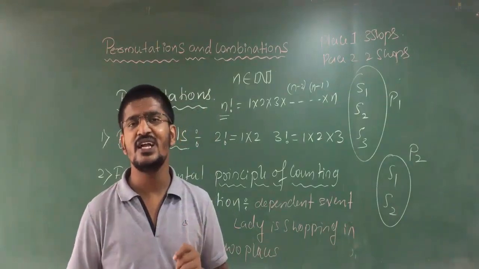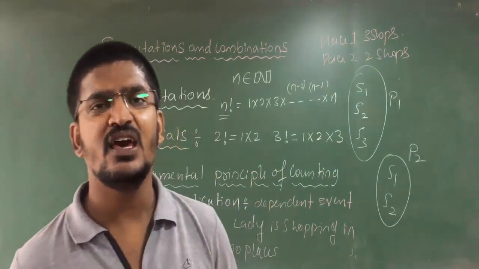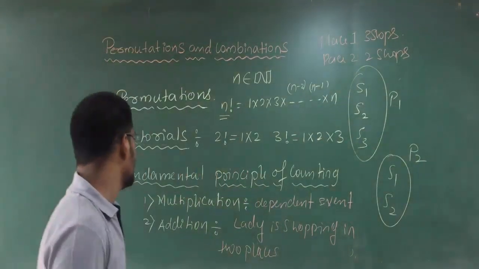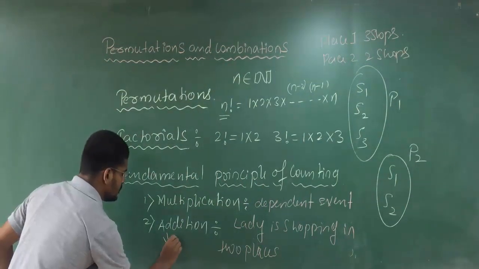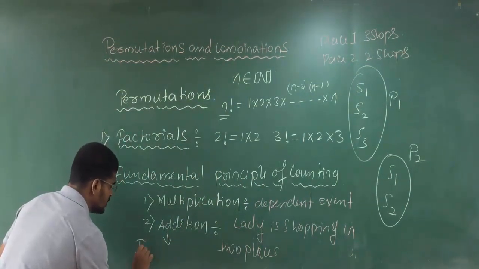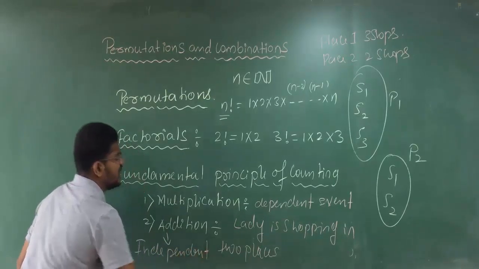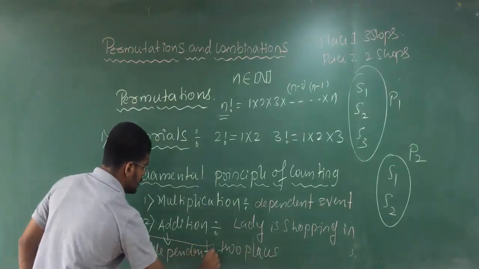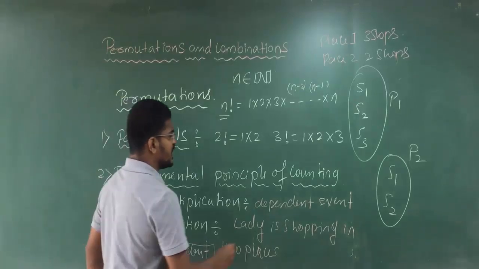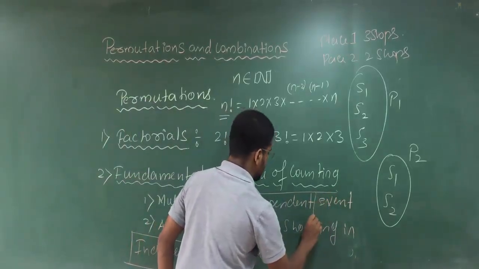So here the event is independent. In addition, the event is independent. In the multiplication, the event is dependent.